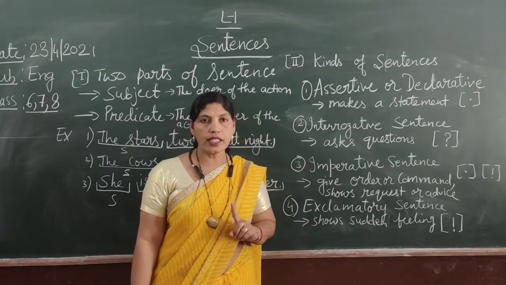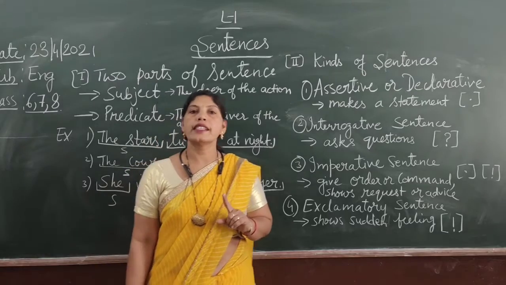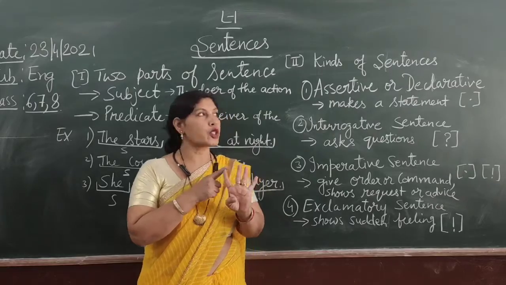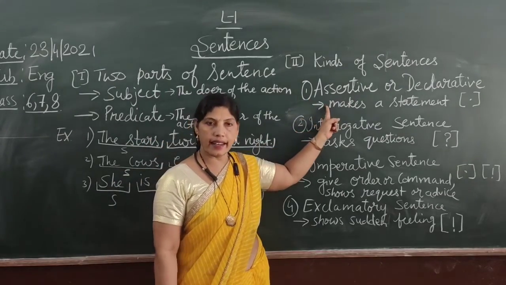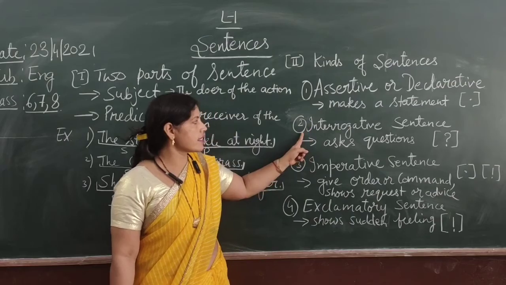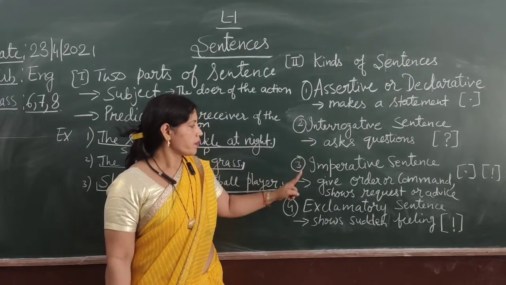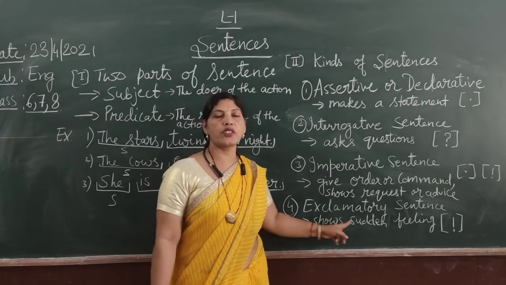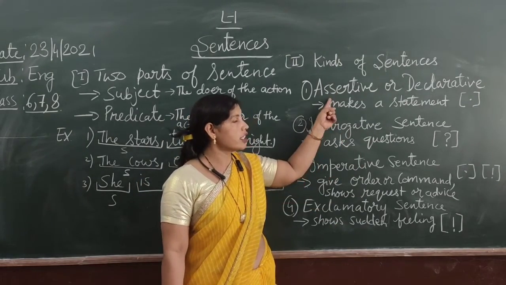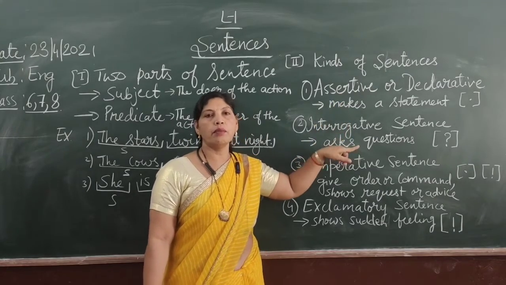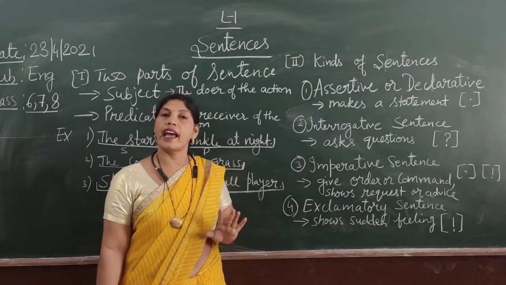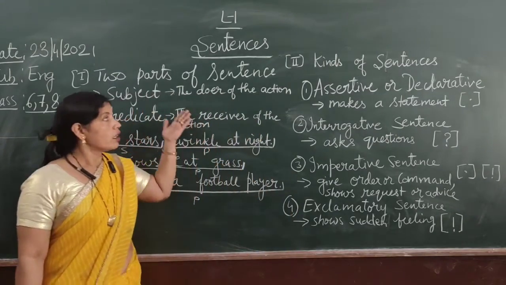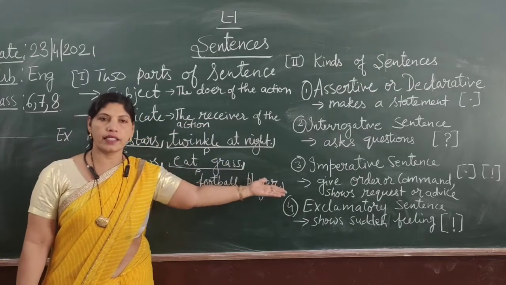So children, now it is clear to you how many kinds of sentences there are? There are basically 4 kinds of sentences. The first one is assertive or declarative. The second one is interrogative sentence. Third is imperative sentence. Fourth is exclamatory sentence. Assertive or declarative sentence can be made into negative sentence as well. Okay, children. Now it is clear the parts of sentence and the kinds of sentence.